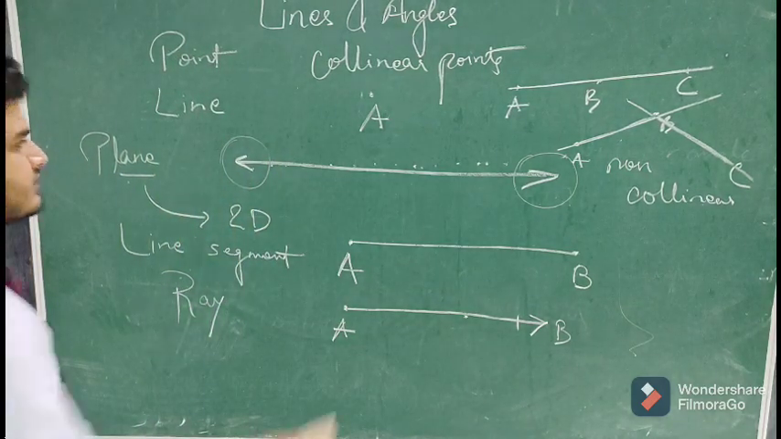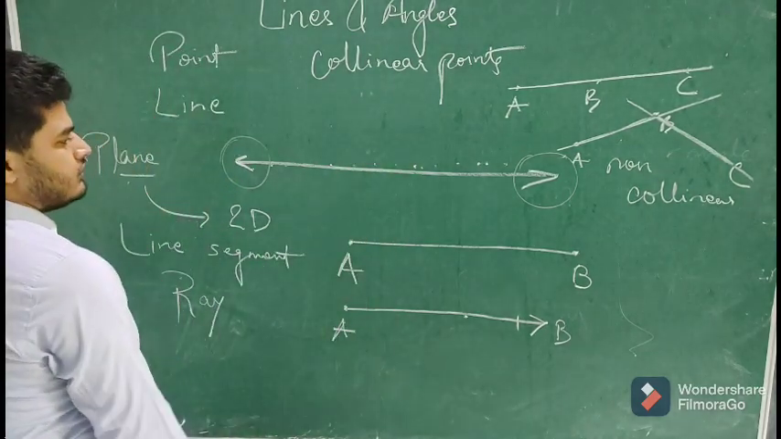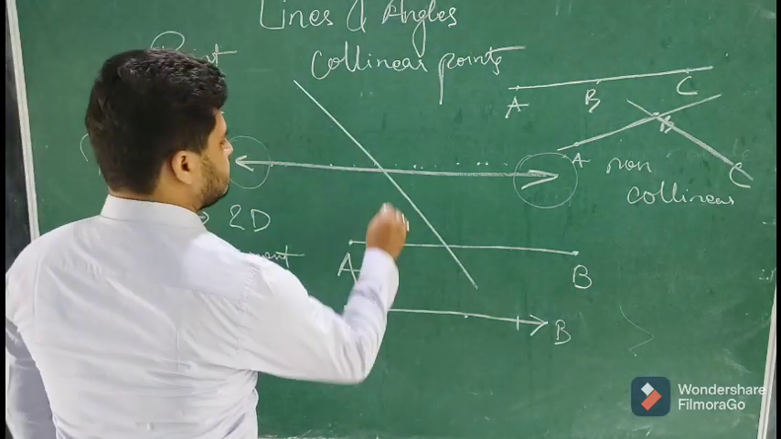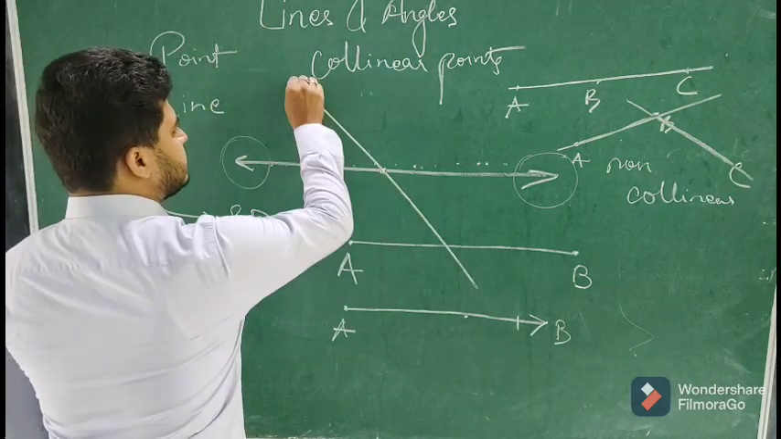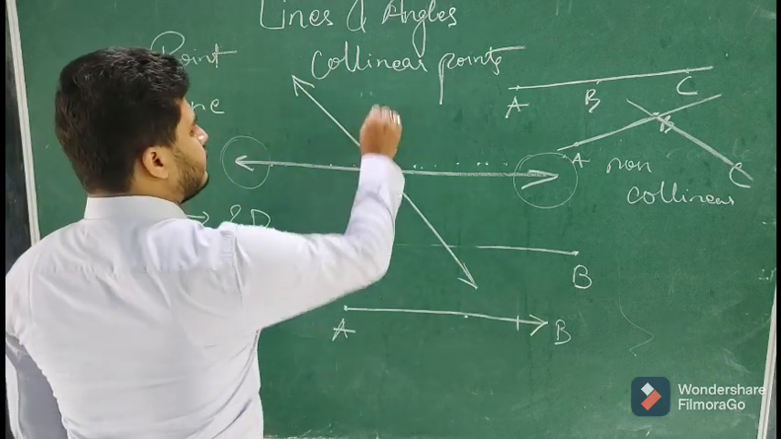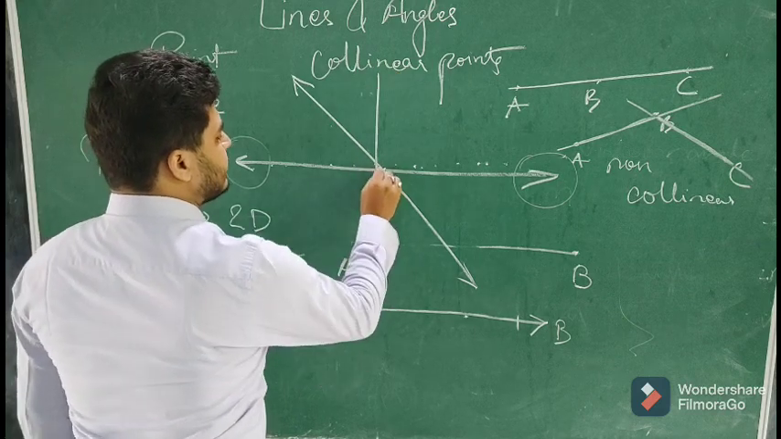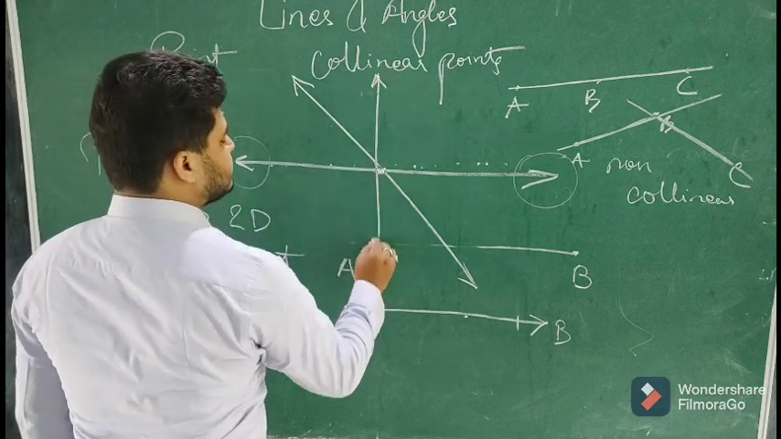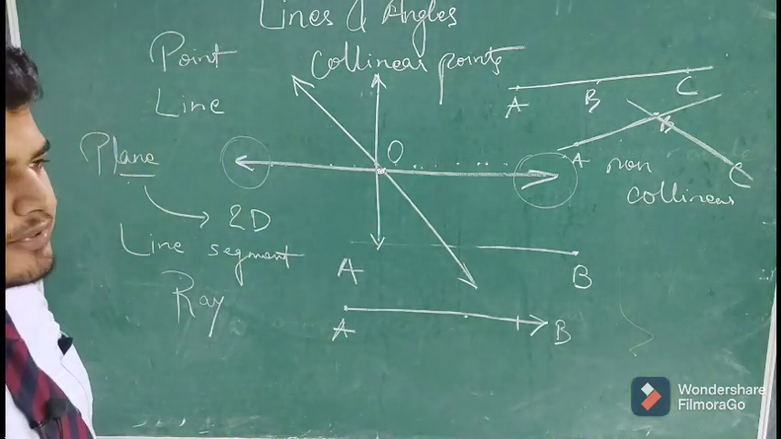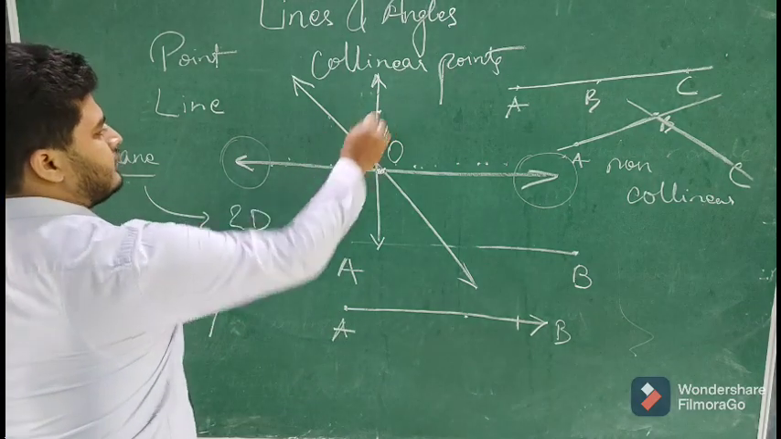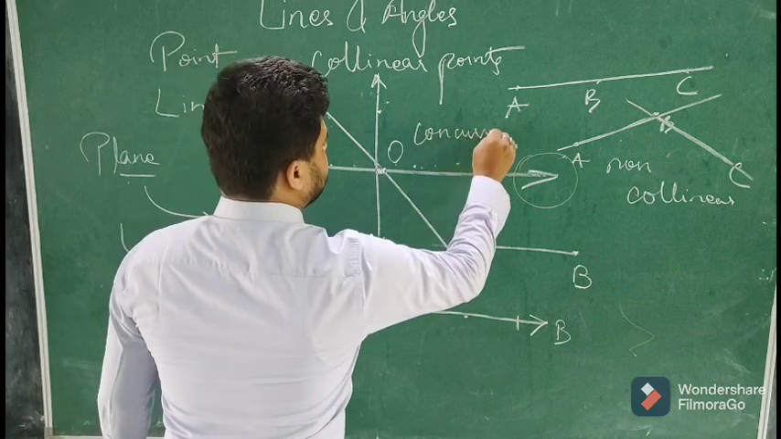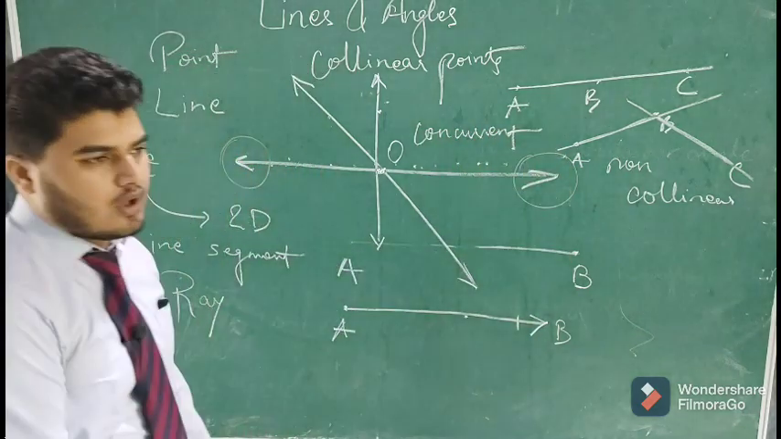Then concurrent lines. Three or more than three lines, for example, there is a line, there is another line intersecting this line at point O, and there is another line intersecting the lines at the same point O. So if the point of intersection is the same, that is, common between the three lines, then the lines are said to be concurrent lines.